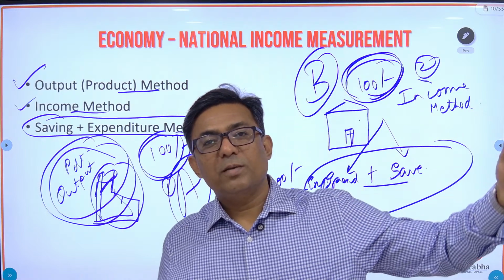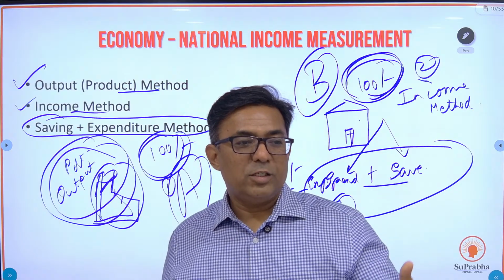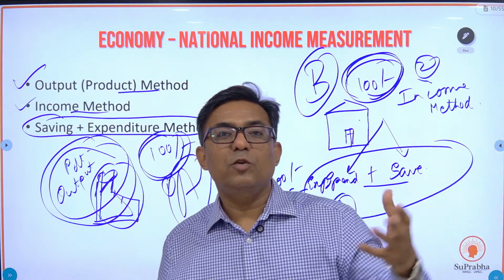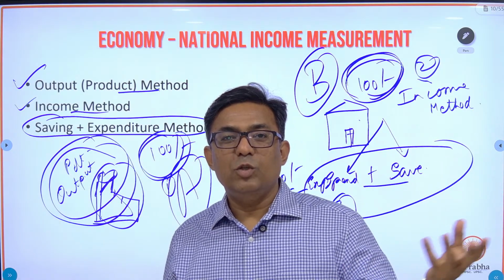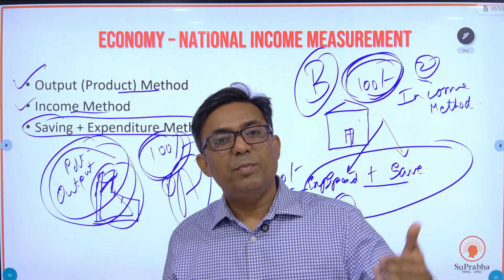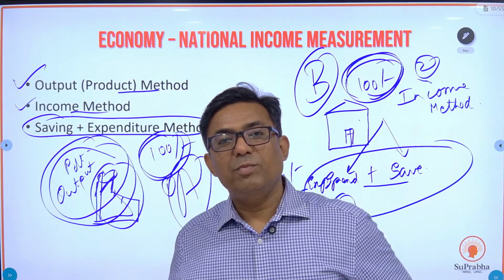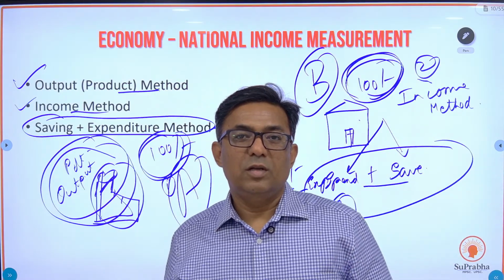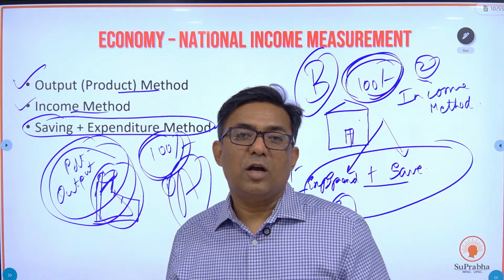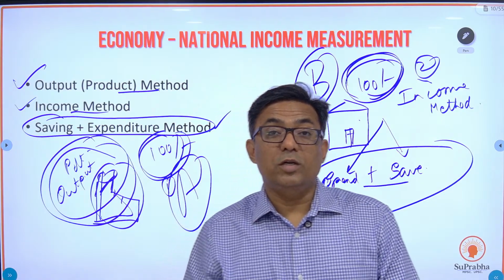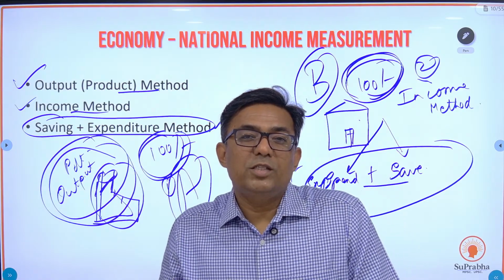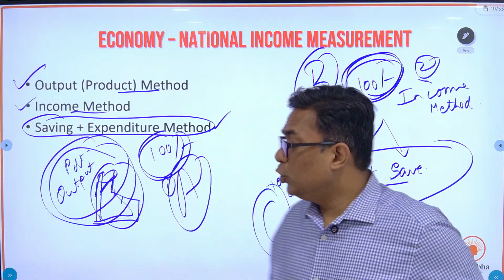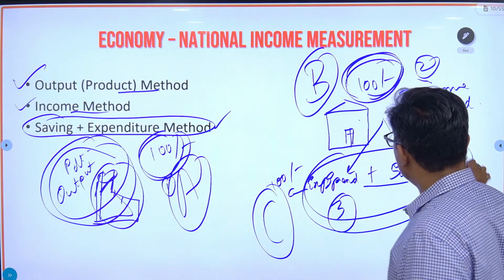ऐसे ही गांव में चले गए. Okay, जहाँ पे ST बस रुक जाती है, वहाँ से अंदर जाने के लिए you have those private vehicles, the jeep and everything. जीप में बैठ के मैं चला गया. I give him 10 rupees. Is this expenditure accounted anywhere? No, it is not accounted. So since many expenditures in this country are not accounted, we don't go for expenditure and saving method.